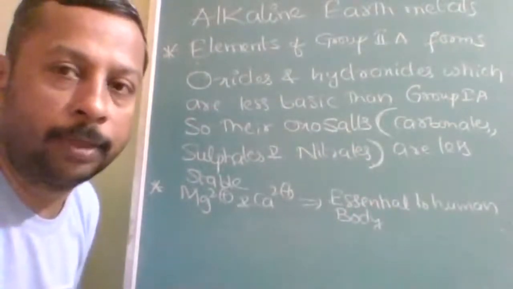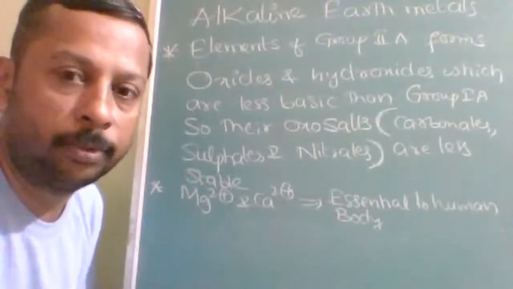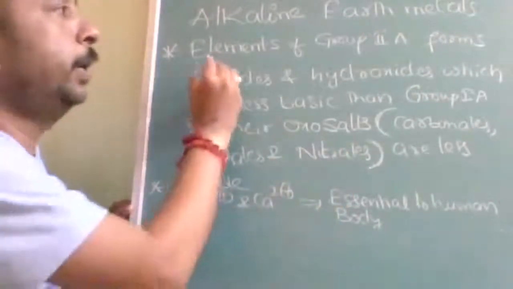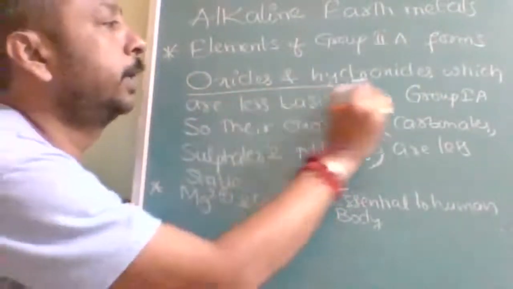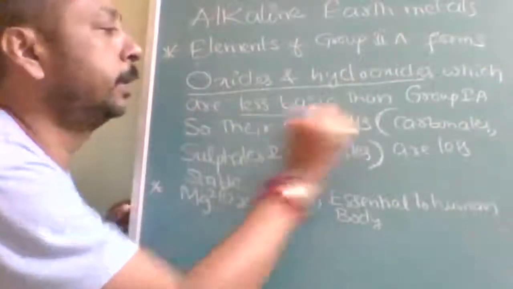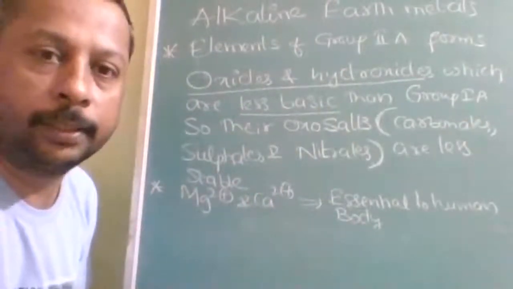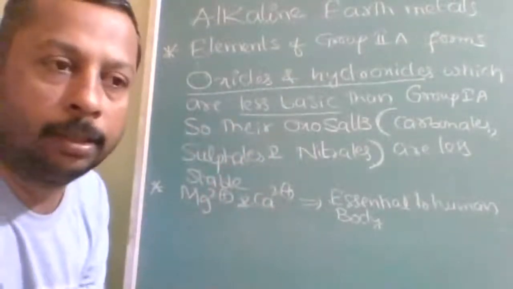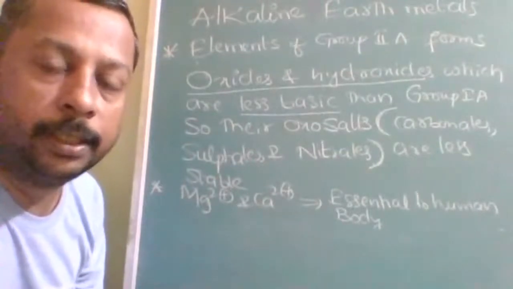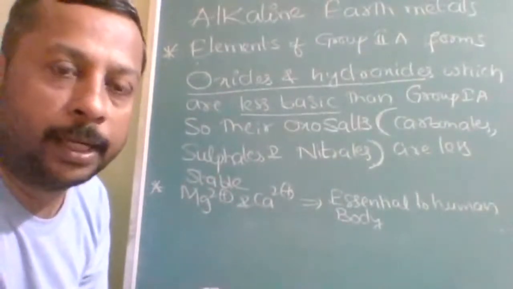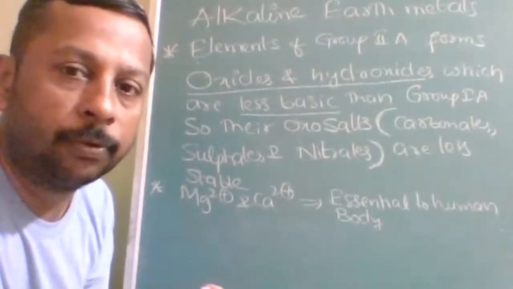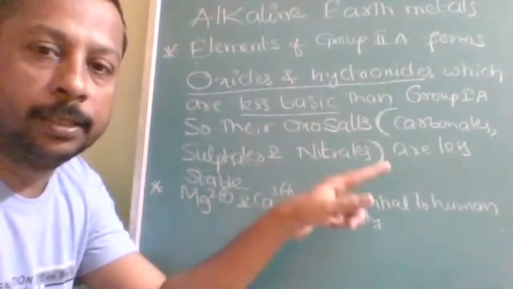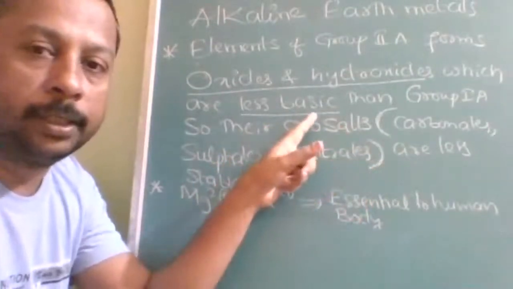Inorganic is not a subject of exceptions; inorganic mostly has reasons. First, elements of group 2A form oxides and hydroxides which are less basic. Why are they less basic than the alkali metals? Because as we move from left to right in the periodic table, ionization energy increases, therefore metallic nature decreases, therefore basic nature decreases. Up to here, the reason is understood.